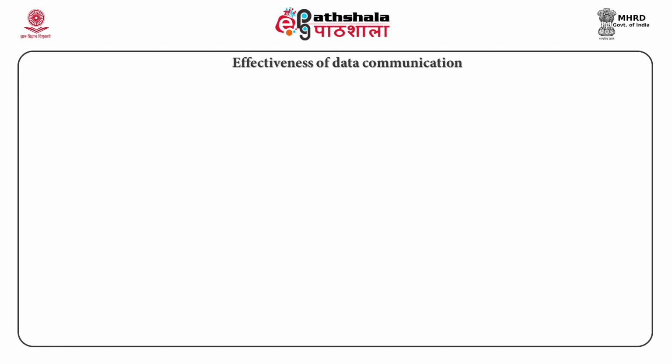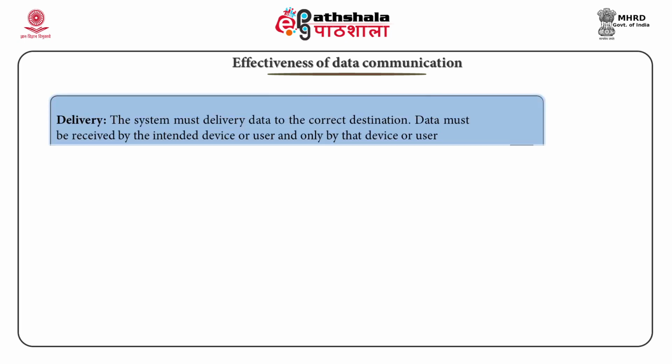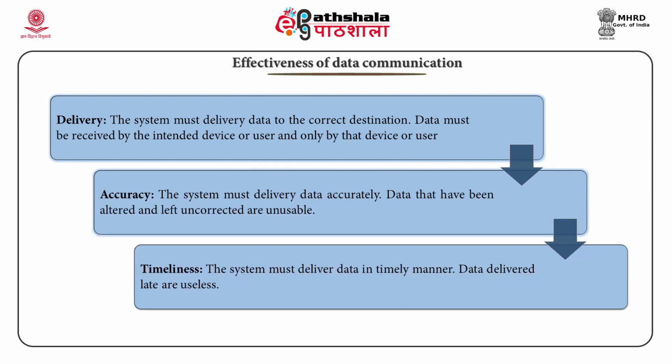For data communication to occur, the communicating devices must be part of a communication system made up of a combination of hardware and software. The effectiveness of a data communication system depends on three fundamental features: delivery, accuracy, timeliness.